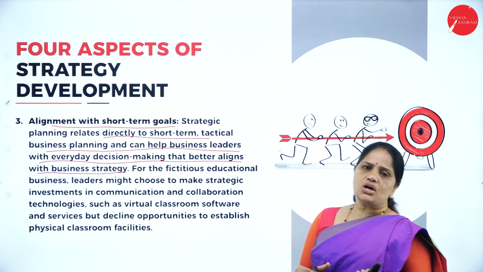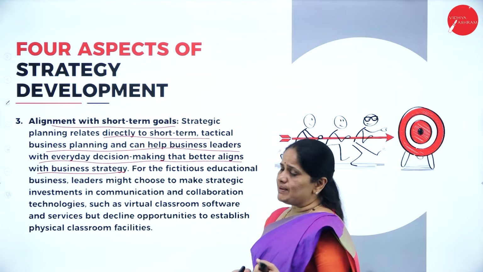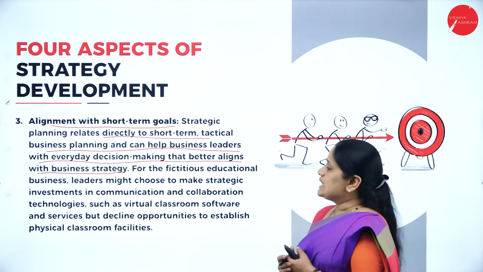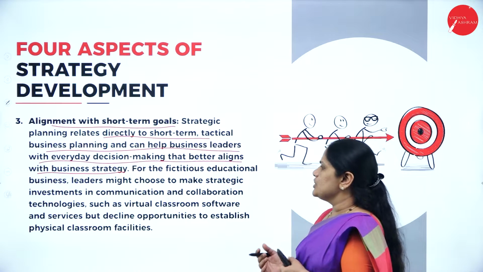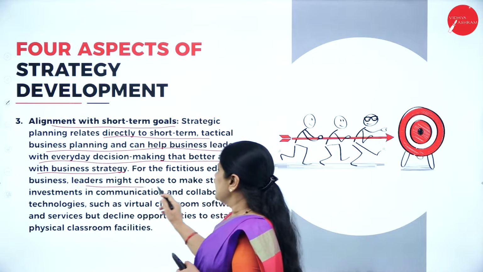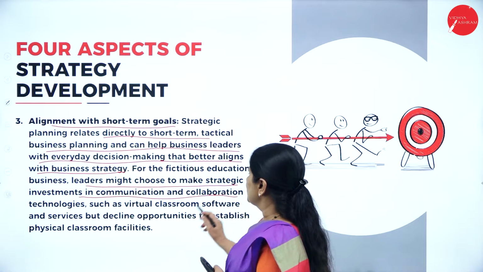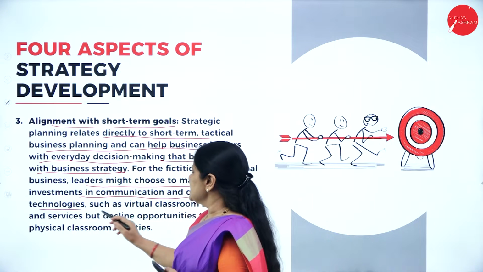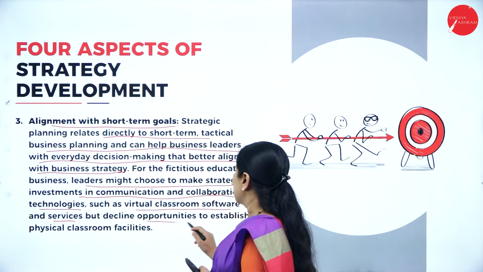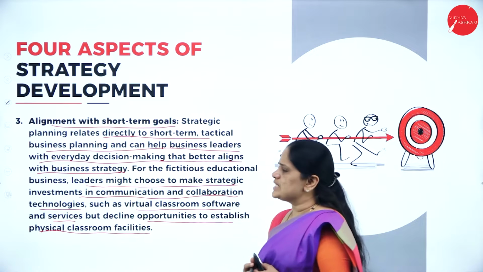Whatever the short-term goals are, short-term goals may be for 1 month to 6 months, and these short-term goals should align with the strategic planning and decision making. For the fictitious educational business, leaders might choose to make strategic investments in communication and collaboration technologies such as virtual classroom software and services, but decline opportunities to establish physical classroom facilities.